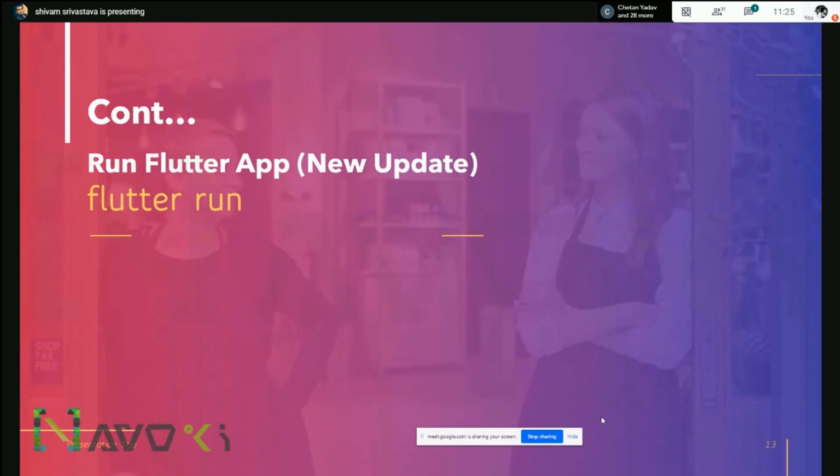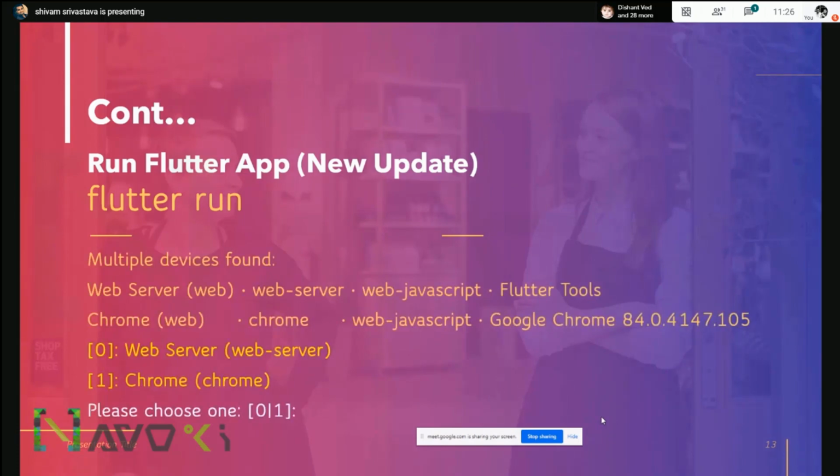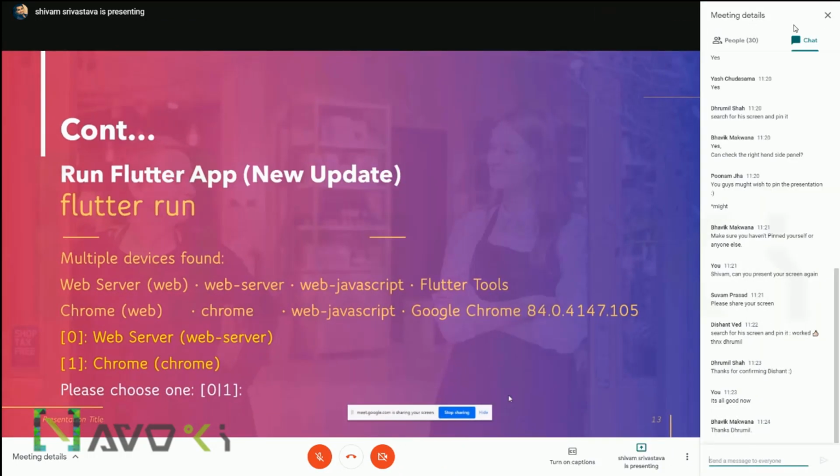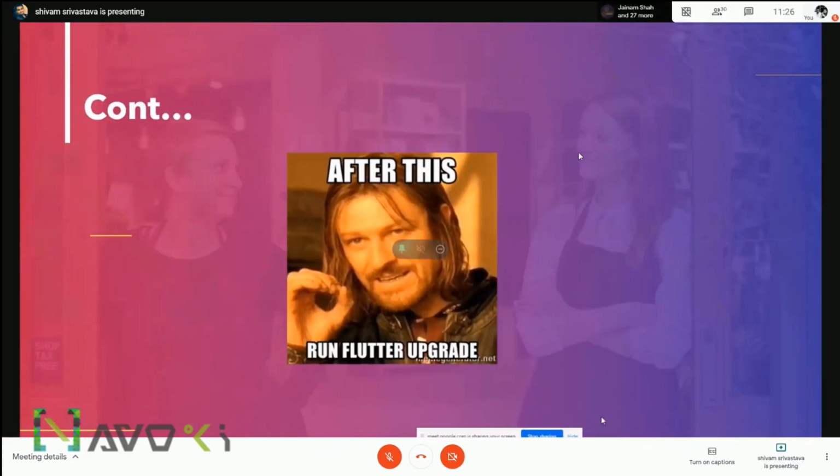There is also a new update. If you are not able to run the application with flutter run -d macos, you do not have to type the name. You can type flutter run and it will give you a choice with all the device names, whether it's a web server, Android device, or Chrome browser. You can choose the digit and then run your application. You do not have to mention the full name like web server, Chrome, Windows, and everything.